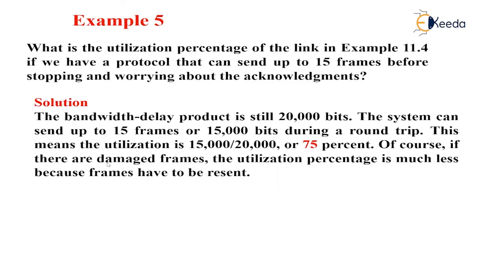The system can send up to 15 frames or 15,000 bits during the round trip. This means the utilization is 15,000 divided by 20,000, that is 75%. Of course, if there are damaged frames, the utilization percentage is much less because frames have to be resent. So as the number of frames transmitted increases, the link utilization goes on increasing.